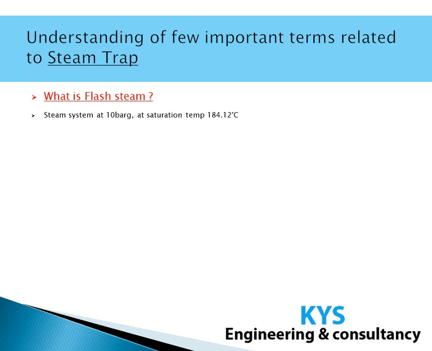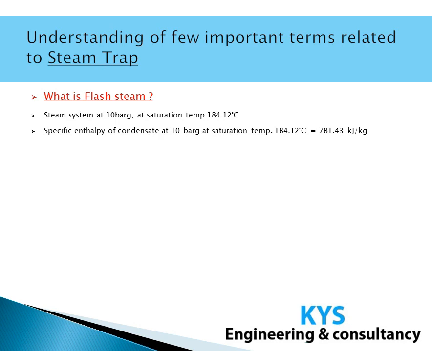Now we have already seen that at high pressure the heat content, the enthalpy of the condensate, will be more compared to the enthalpy of the condensate at lower pressure. If we check the enthalpy of the condensate at 10 bar at its saturation temperature, it will contain 781.43 kilojoule per kg.